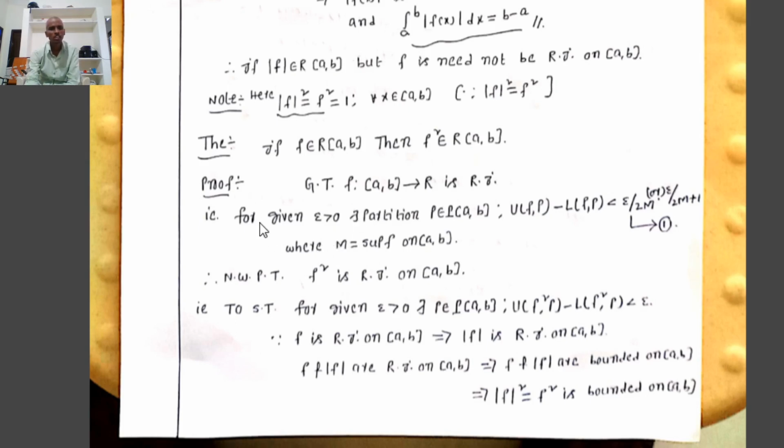Therefore, for given epsilon greater than 0, there exists a partition P on [a, b] such that U(f,P) minus L(f,P) is less than epsilon by 2M, or sometimes epsilon by 2M plus 1. We will consider any one of the values, where M equals the supremum of f on [a, b].